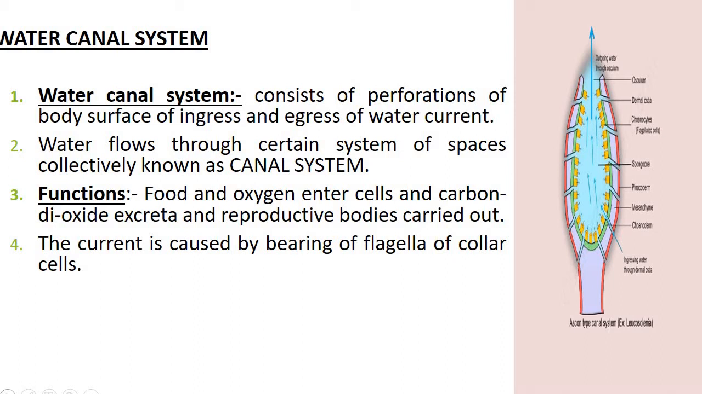Now functions of the water canal system: food and oxygen enter the cells, and carbon dioxide and excreta and reproductive bodies are carried out from the organisms. The water current is caused by beating of flagella of collar cells or choanocytes.